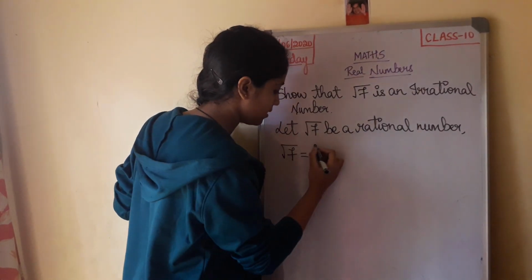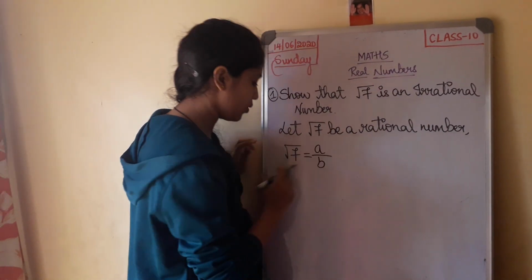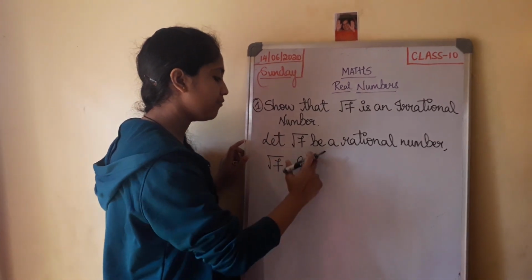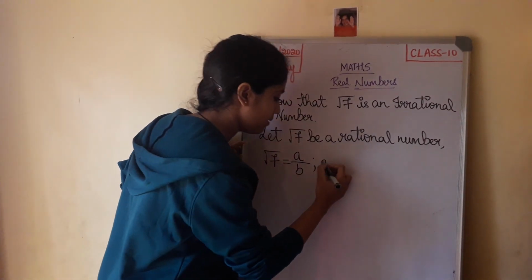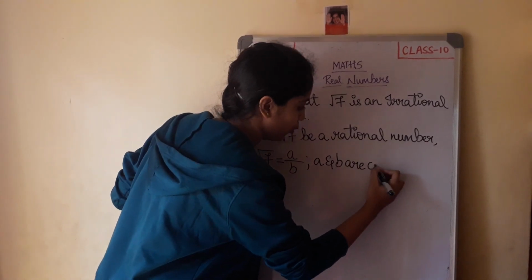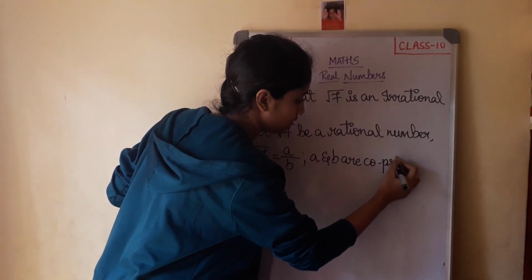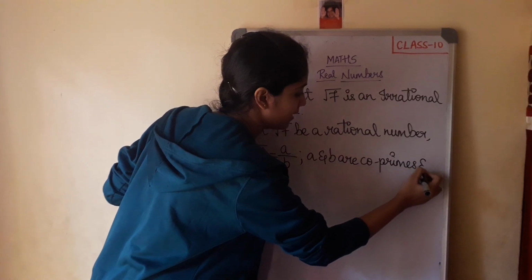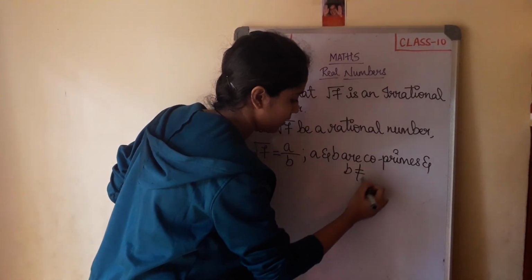Now let us take a by b, root 7, that can be expressed in the form of a by b, where a and b are co-primes and b is not equal to 0.